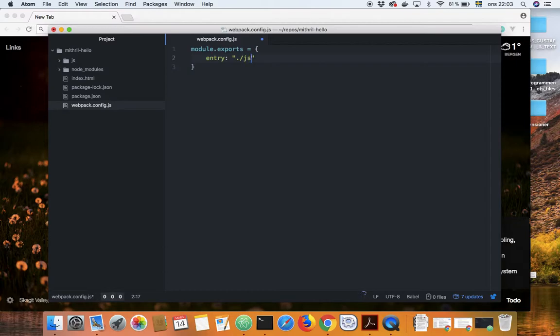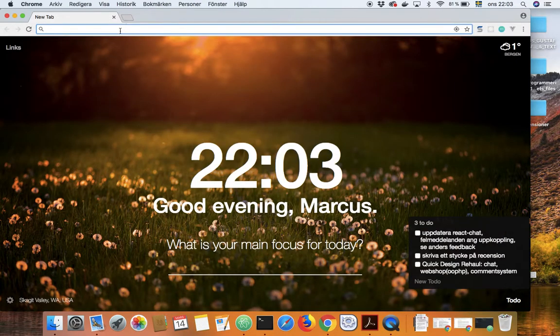I think you reach the app file like that, and an output filename, which we will call app.js.